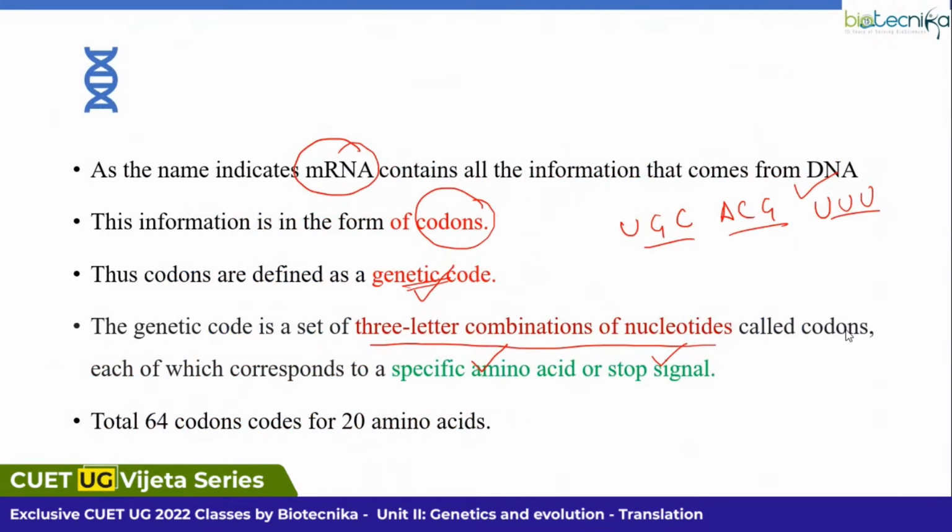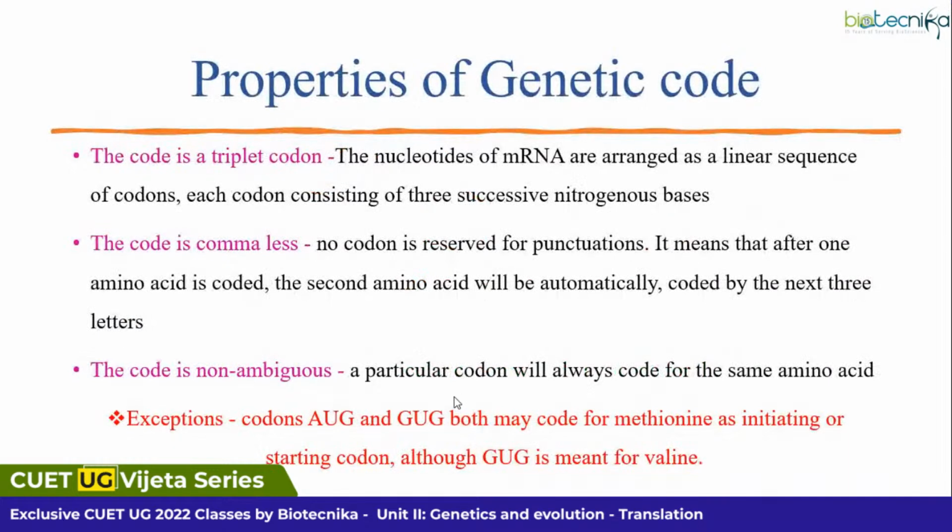So you might be thinking we have 20 amino acids, but to code for these 20 amino acids, we have a total of 64 codons. Each codon is 3 nucleotides, right? So you can imagine why 20 amino acids need 64 codons. The reason for this, I'll come to that point. To understand why we need 64 codons for 20 amino acids, we must understand the properties of the genetic code.